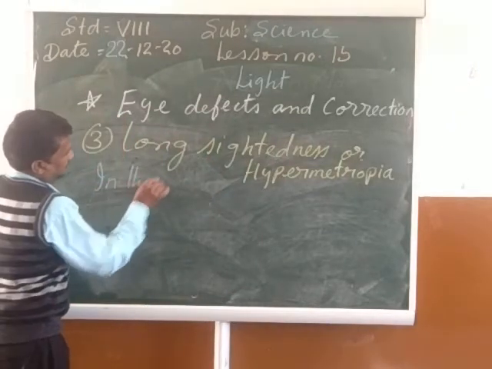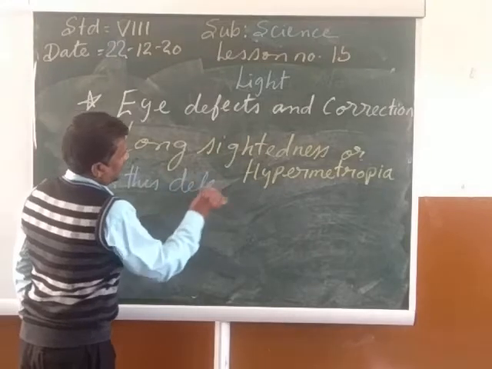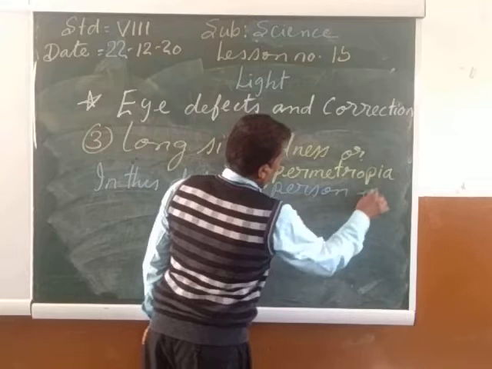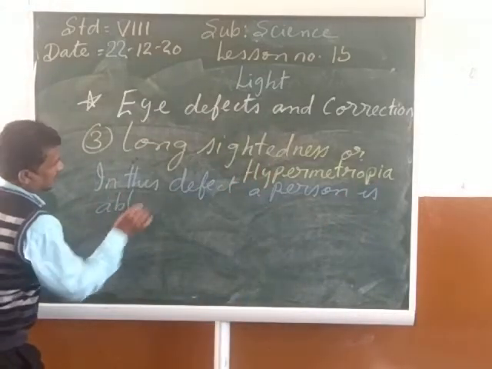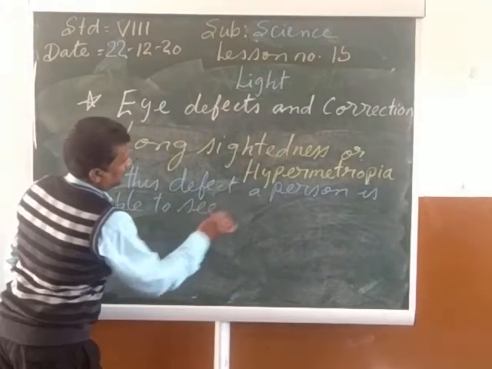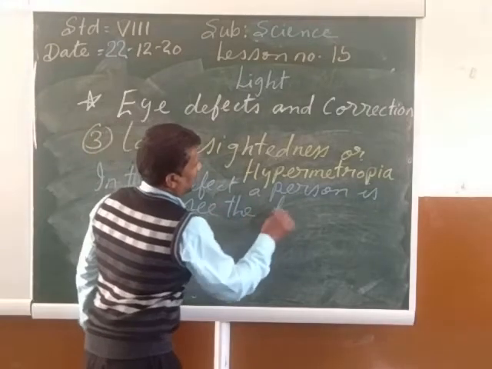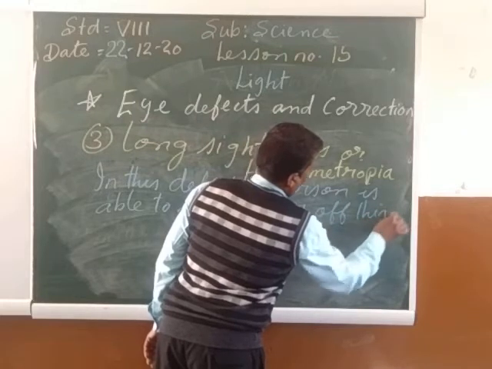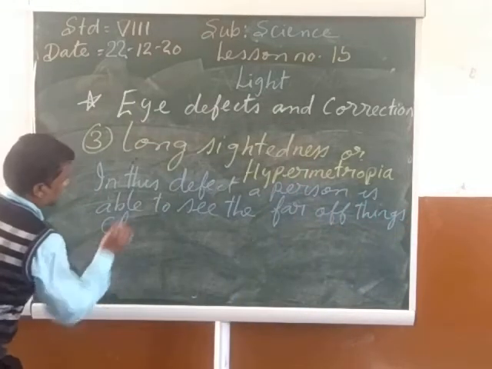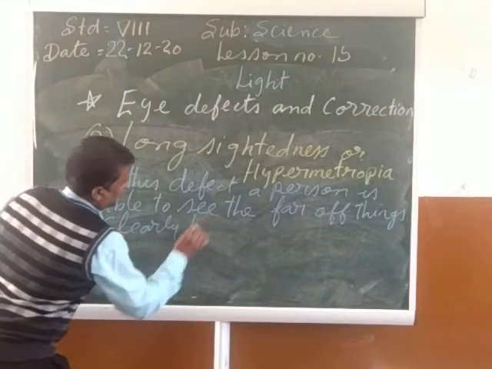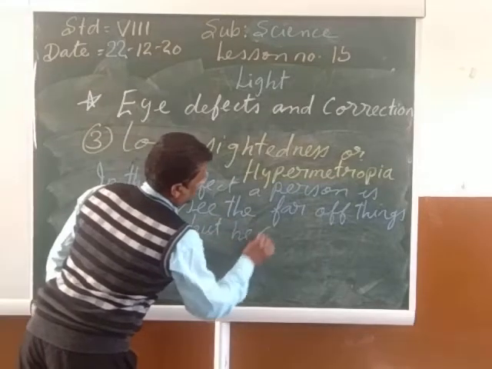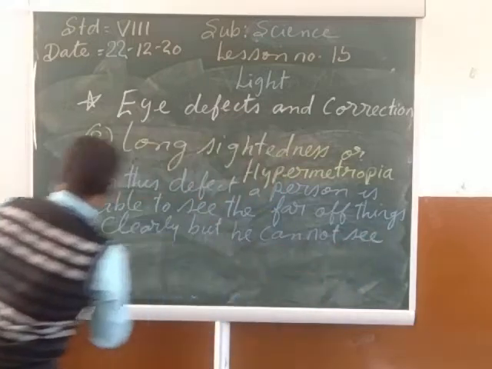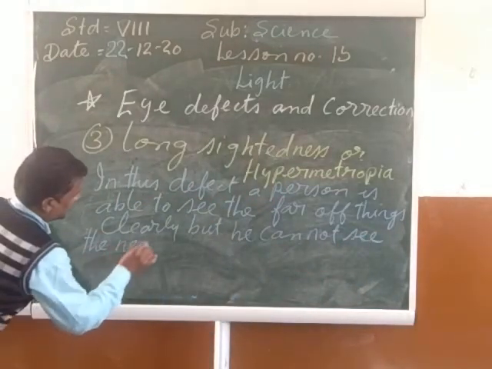In this defect, a person is able to see the far off things clearly, but he cannot see the nearby things.